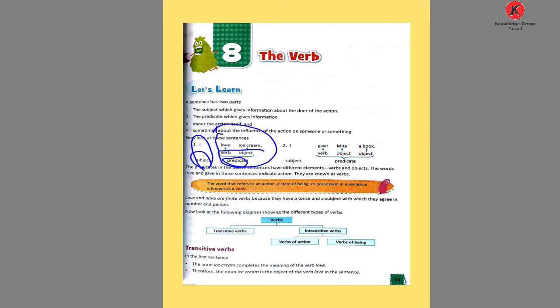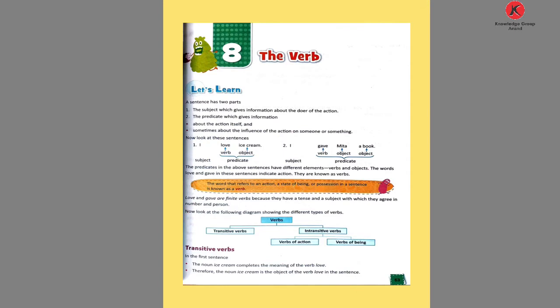The same, I gave Mita a book. From the verb to the full stop means object. There are two objects, object 1, object 2. Till that it's predicate, and this is the subject, the doer of an action. Gave is a verb, and here we use love.